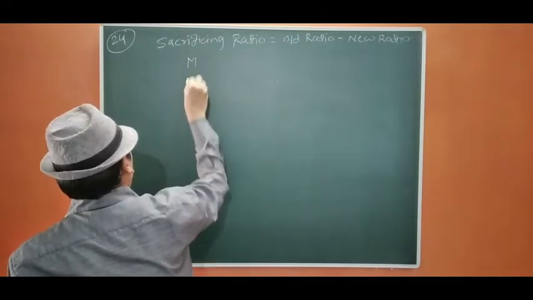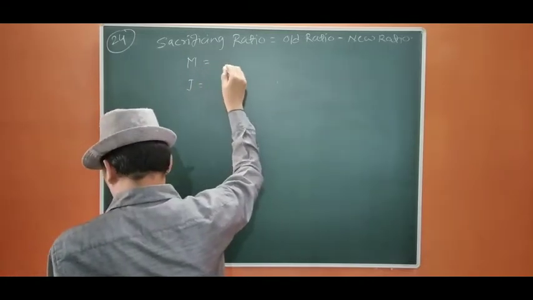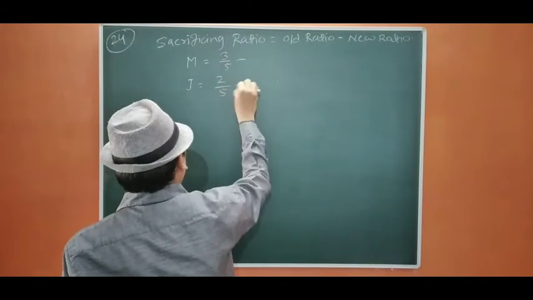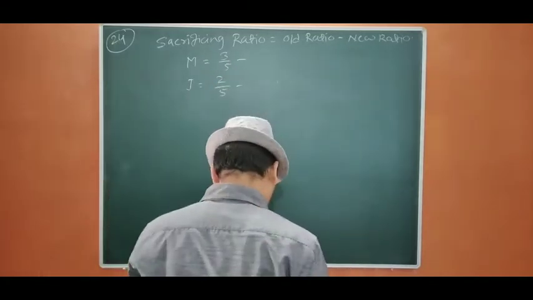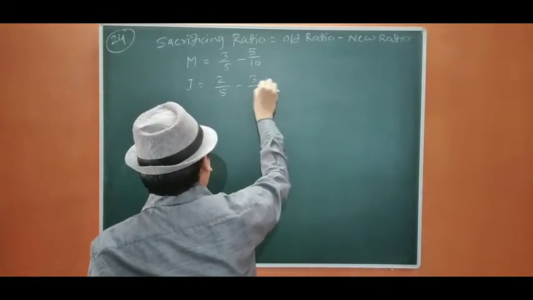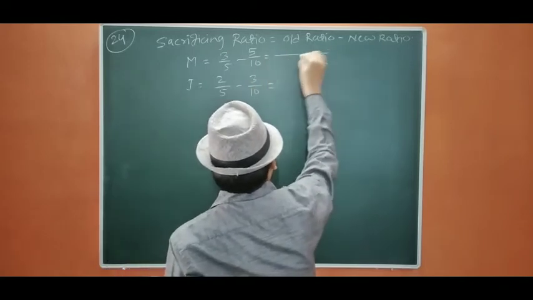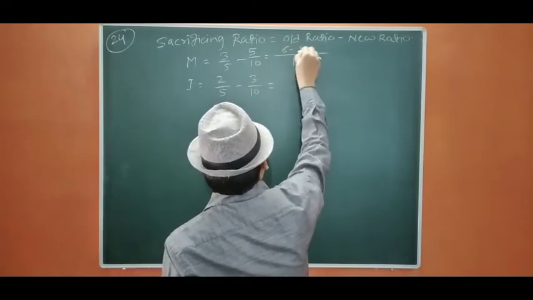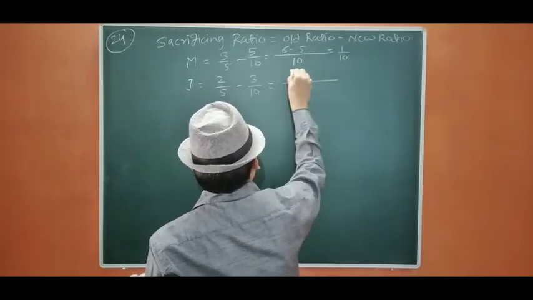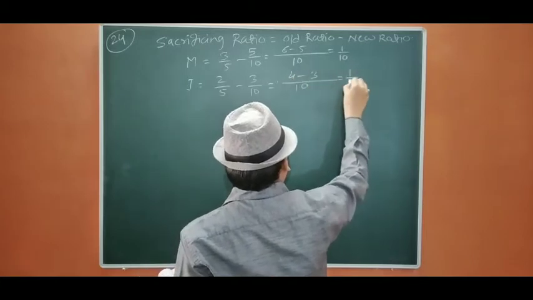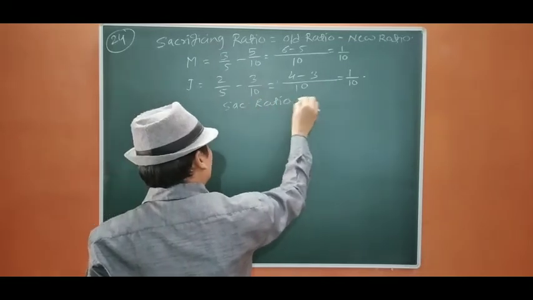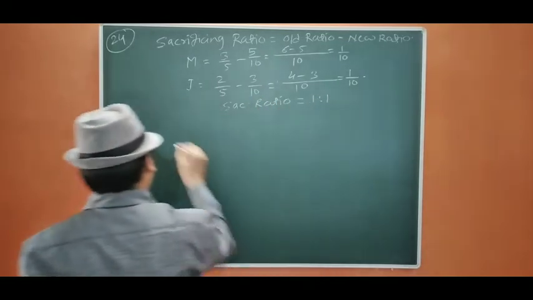M, J, they are sharing the ratio in 3/5, 2/5. The new ratio given is 5:3:2, that is 10. So 5/10, 3/10. Here it is going to be 10. 6 minus 5, 1/10. It is going to be 10. 4 minus 3, 1/10. So sacrificing ratio is equal, 1:1. Now we are going to pass directly.